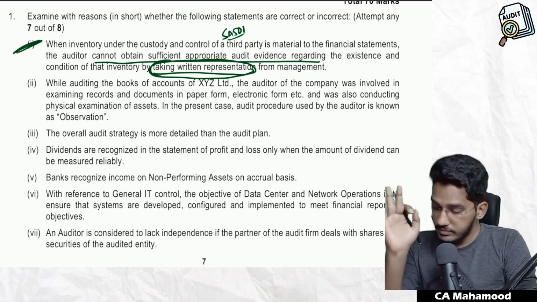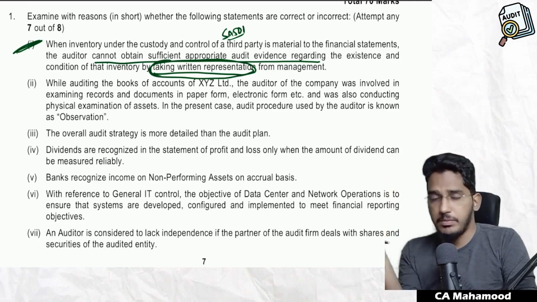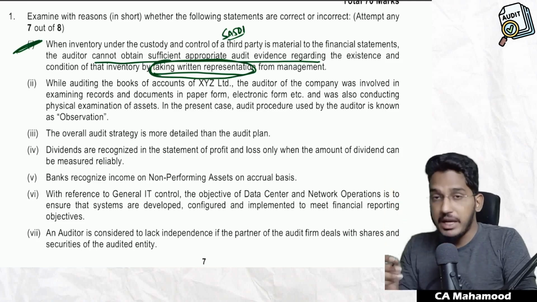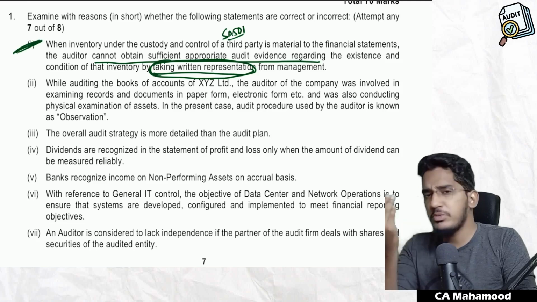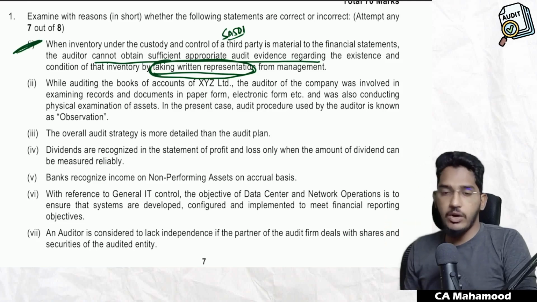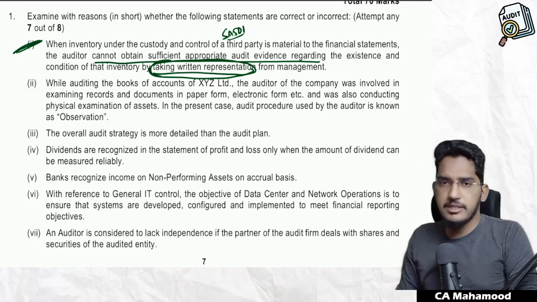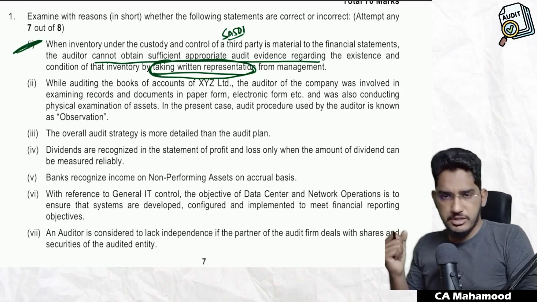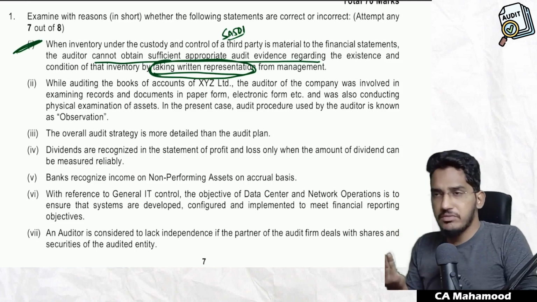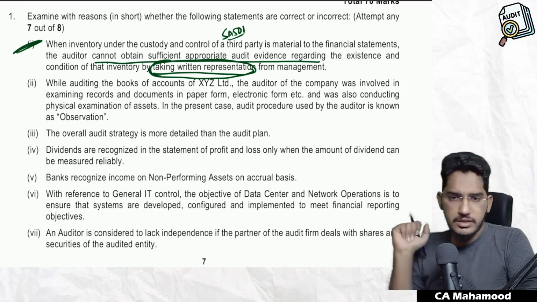100% correct. Why? Because if inventory is lying with a third party, you can obtain audit evidence by performing external confirmation or by performing some other procedures. You can't obtain audit evidence regarding stock lying with a third party simply by asking management for written representation. How will management representation give you evidence regarding stock with a third party? That will not be enough.